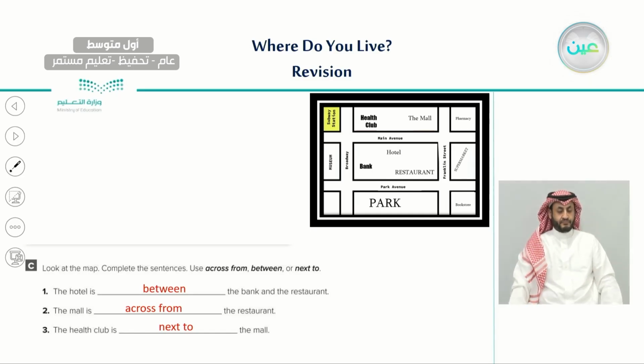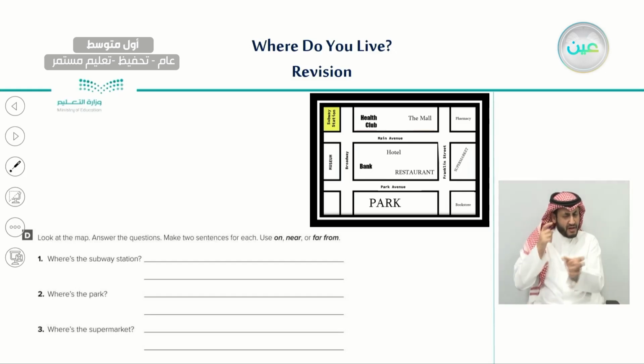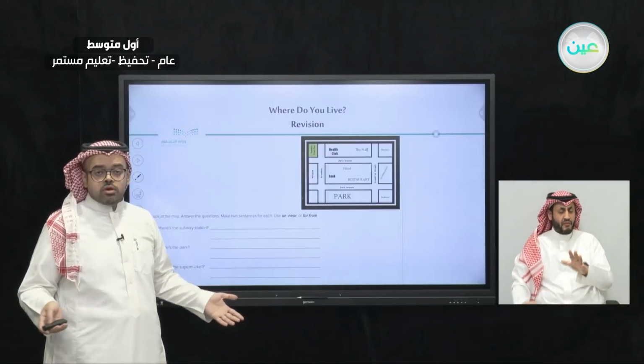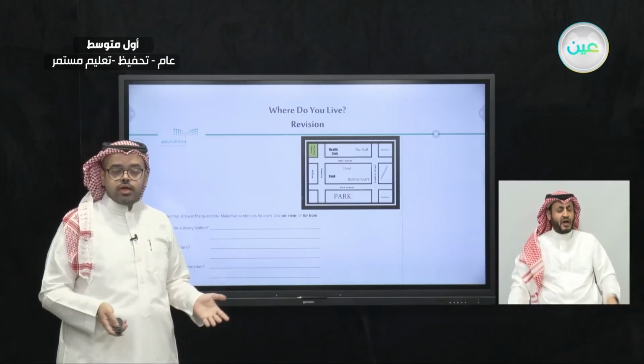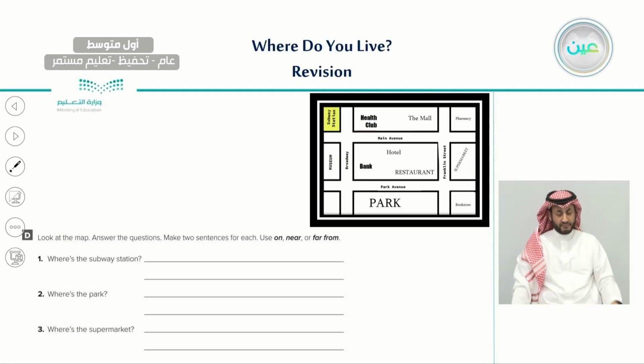Let's go for another exercise also on the same page. Again, we're going to look at the map and answer the question and try to make 2 sentences for each. We would use on, near, or far from. For example, where is the subway station? So here, as you can see, the green building is the subway station. We have different ways to say where the subway station is. Let me do this one for you, and I'll give you number 2 and 3.